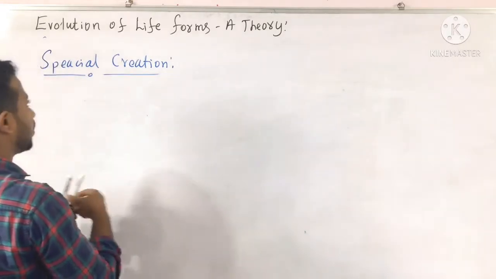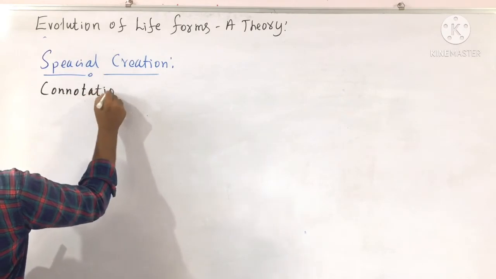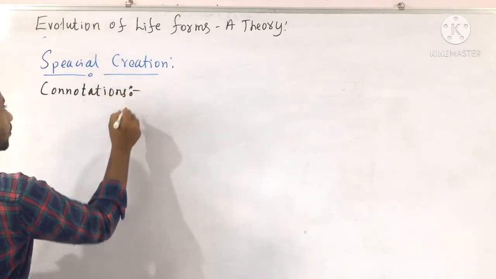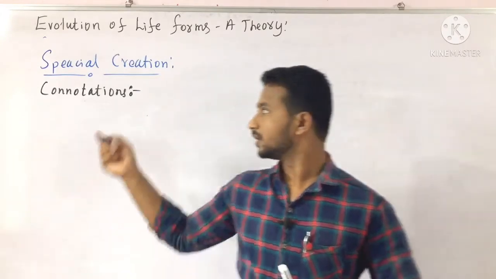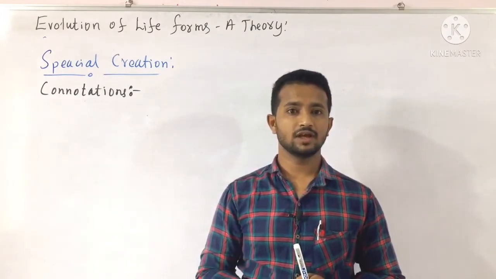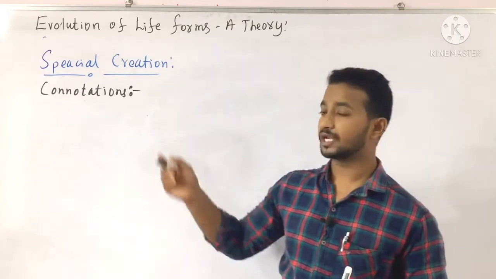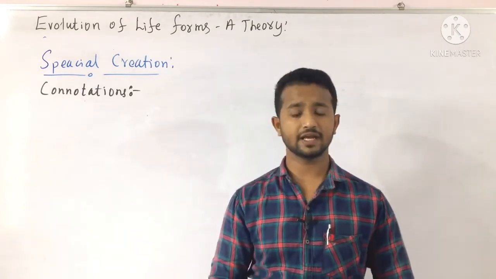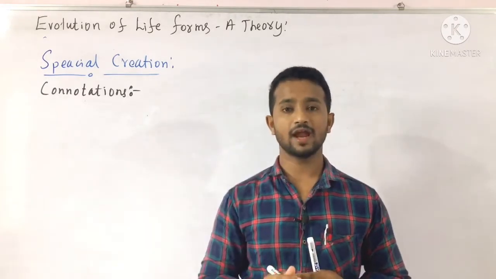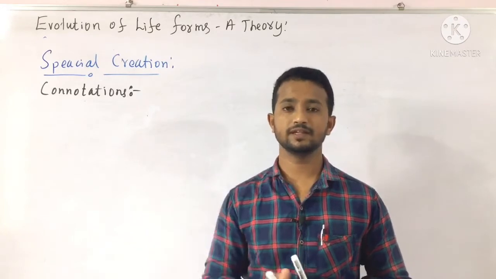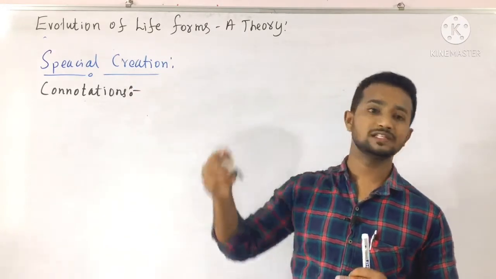The three important connotations are its main proposals. They are about the formation of life. Of course, it is from supernatural powers, special creators. God is a special creator. All organisms are created as such. The life forms were there, and there will be there, of course they will be there in the future, is what this special creation theory says. Clear?